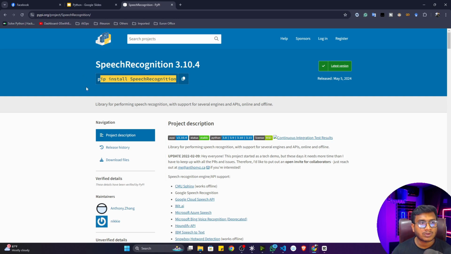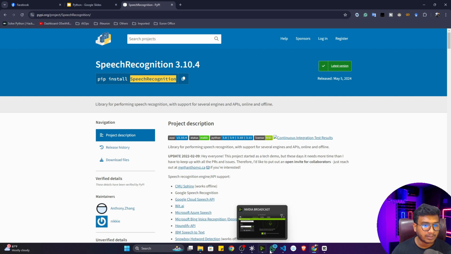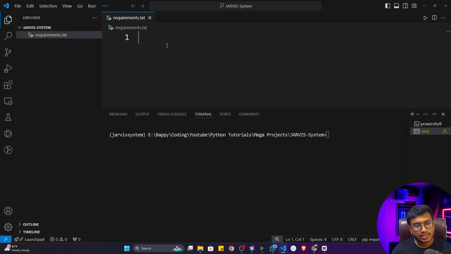This is the install command, but I'm not going to install with this particular command. I'll only copy the name of the package, and inside my requirement.txt, I'm going to paste it. That's the idea.